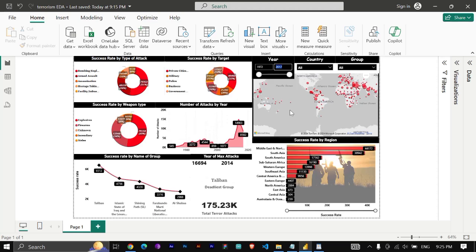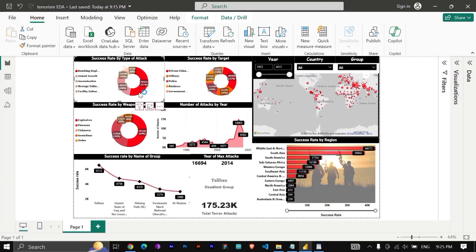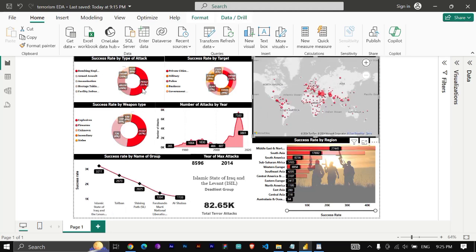In these 45 years, we can see the success rate by type of attack, that is, what type of attack has been used and the success rate of those attacks. On top comes bombing or explosives, that is, 51% of successful attacks have been done through bombings.